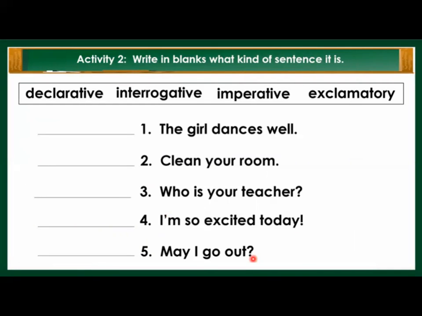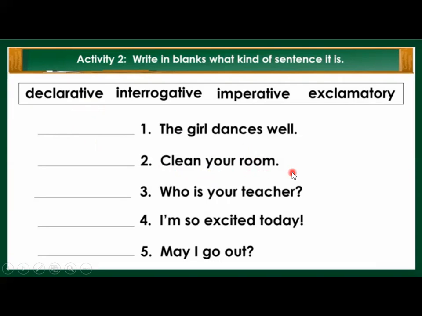The girl dances well. The girl dances well. Now you have to write. If you want this activity, you can note it down in your box. You have to write which type this sentence is.